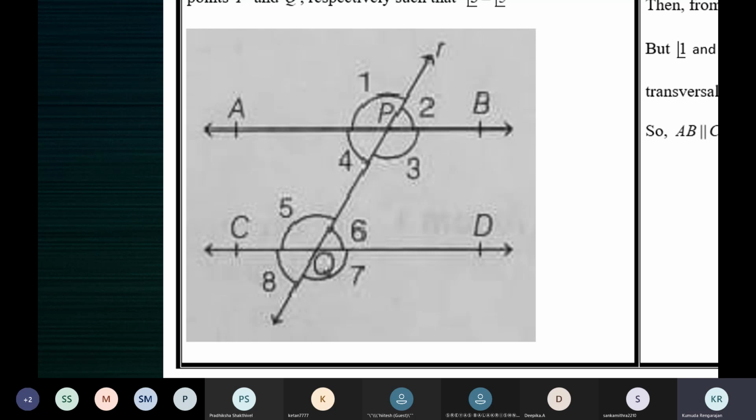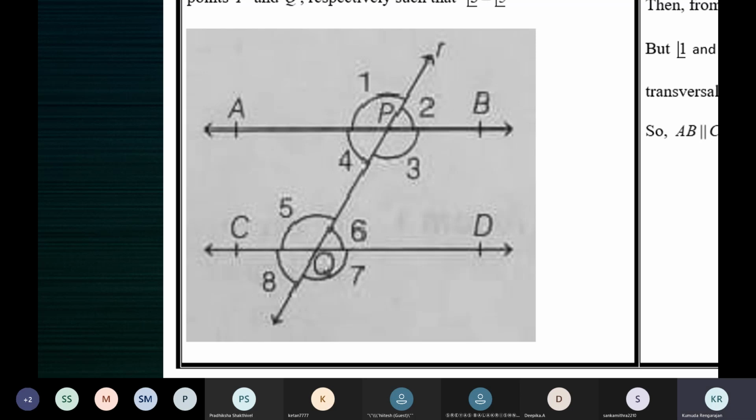I'm telling you point by point: we have to prove that AB is parallel to CD. In order to prove that, we take the help of the converse of corresponding angles axiom. This is the only axiom we know which can help us to prove that two lines are parallel.